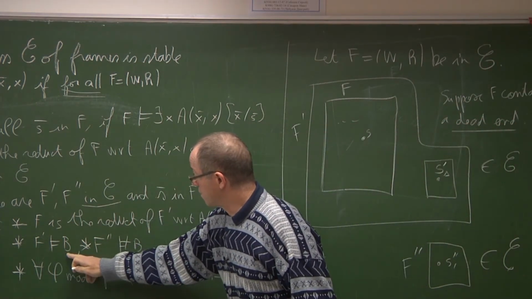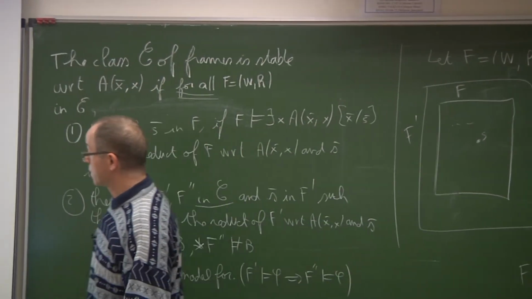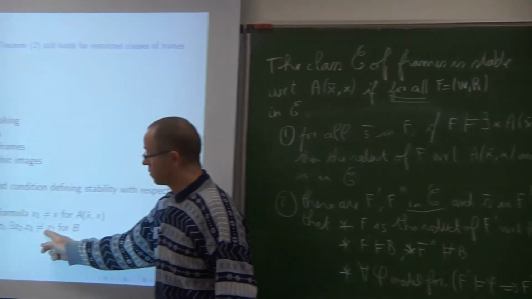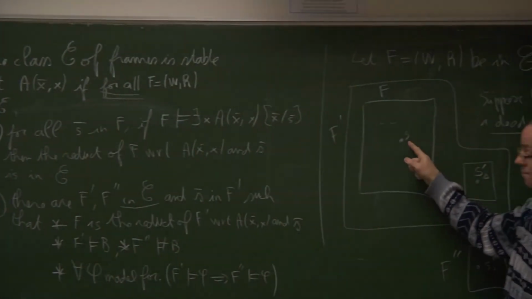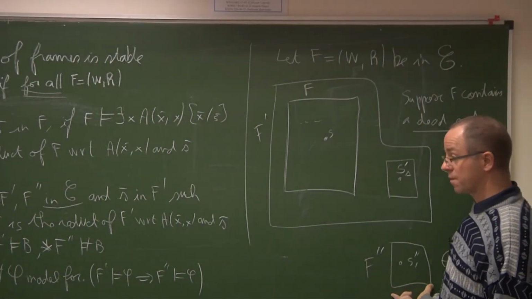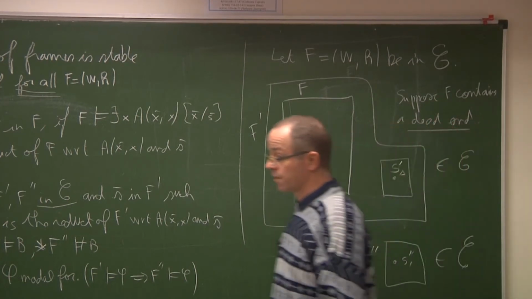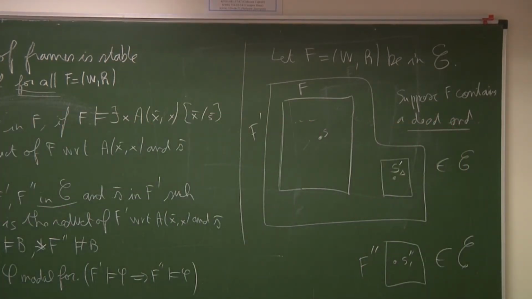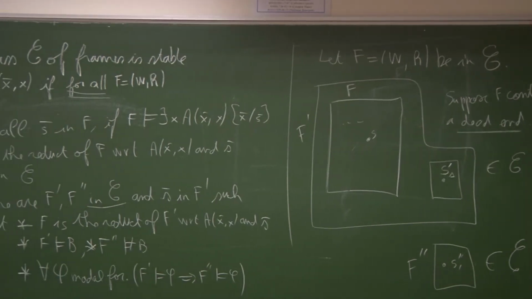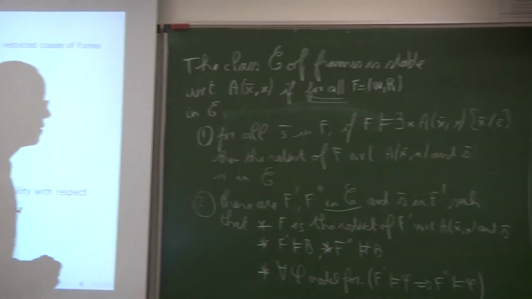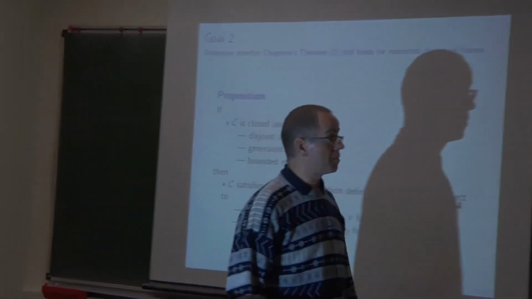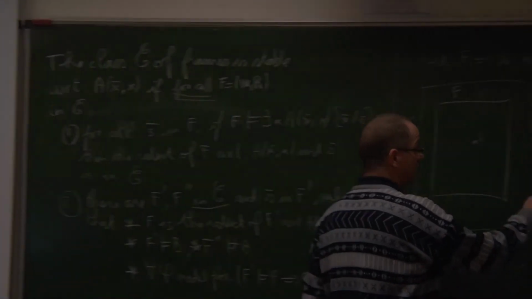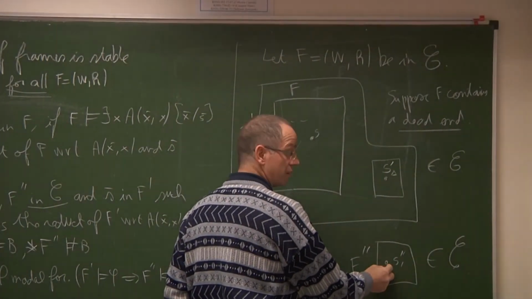F prime satisfies the sentence B, because obviously F prime contains at least 2 points. It contains this point and this one. But F second does not satisfy the sentence B, because F second consists of exactly 1 point. So in the case when F does not contain a dead end, it means F is serial. It is exactly the same argument, except that here we should take a reflexive point.